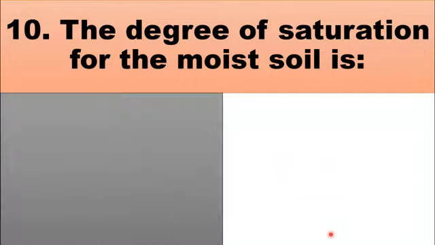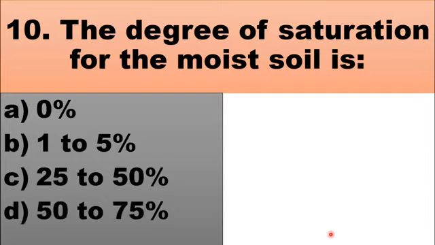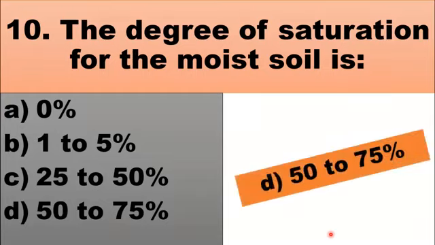The choices are A. 0%, B. 1 to 5%, C. 25 to 50%, and D. 50 to 75%. The degree of saturation for the moist soil is considered as D, from 50 to 75%.